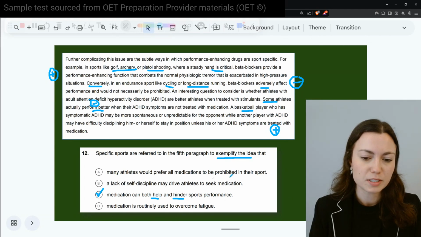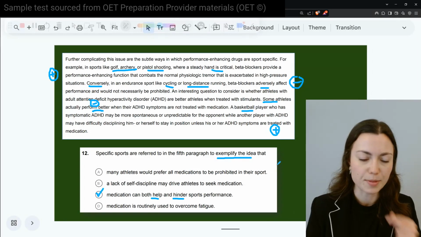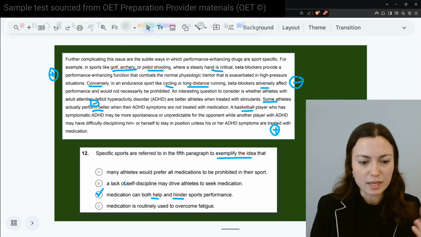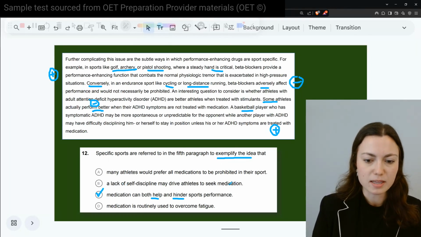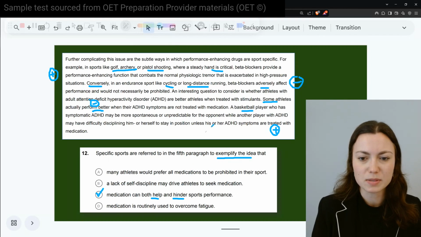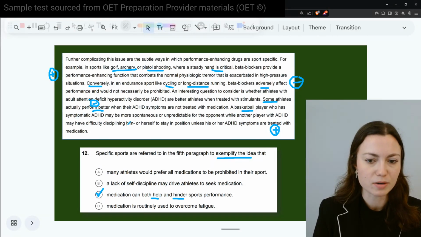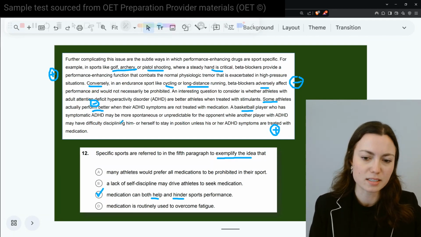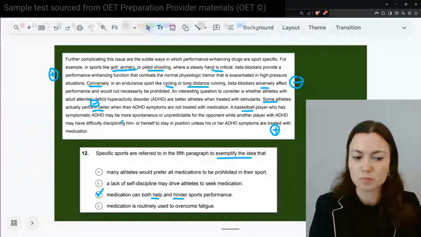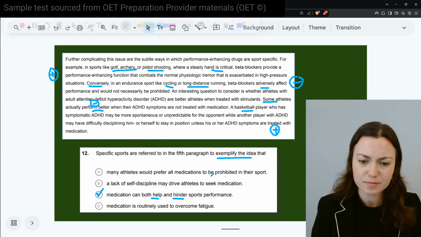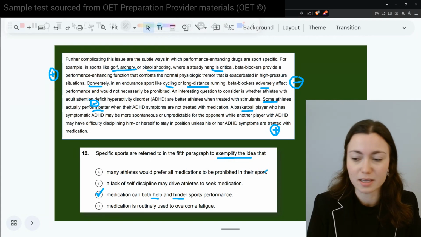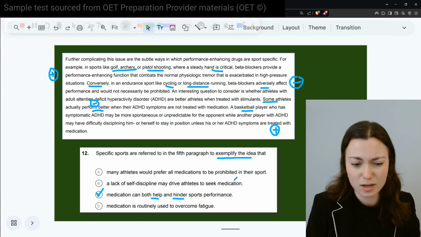I don't even know if I need to go into the other one. So if you got this one wrong and you're struggling, let me know in the comments below. But I think, for the other ones, they're more like a lack of self-discipline may drive athletes to seek medication. Like that's specific to what they were talking about in basketball, not across all the sports, and the different sports being contrasted there. A, there's really no mention about what they would like or not like. It's just about whether it's helpful or not.